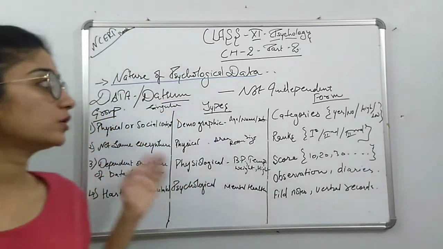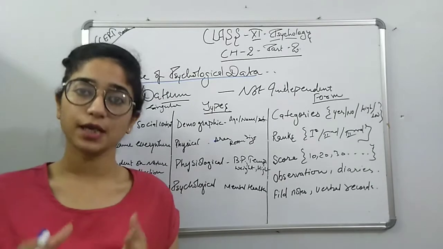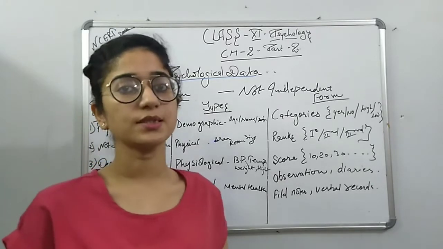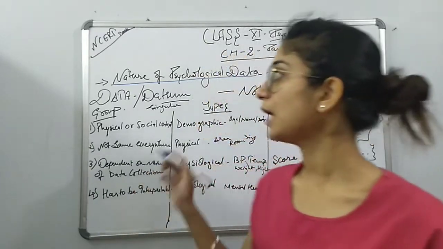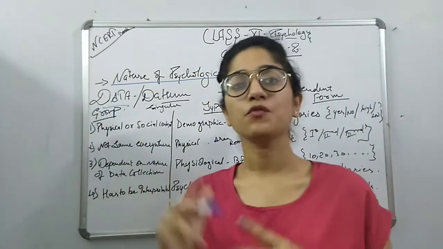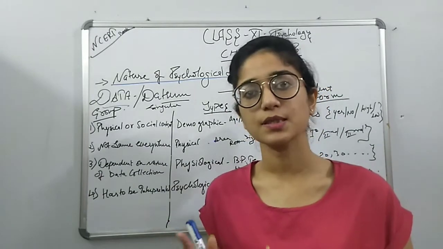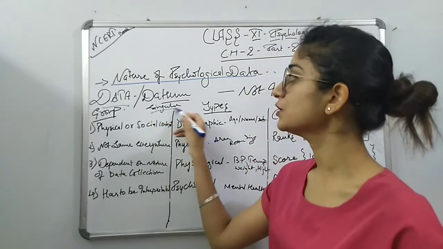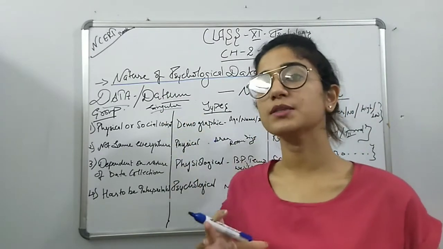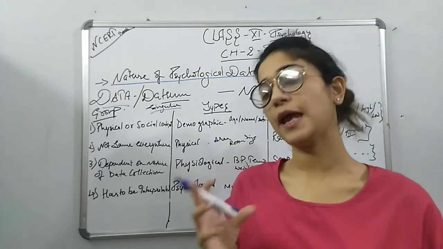For that, we need to take care about the psychological data, and first, the basic thing we need to know is the difference between data and datum. Data is for a group, from more than one person. When something is from more than one person, that is known as data. And datum is something in singular form.